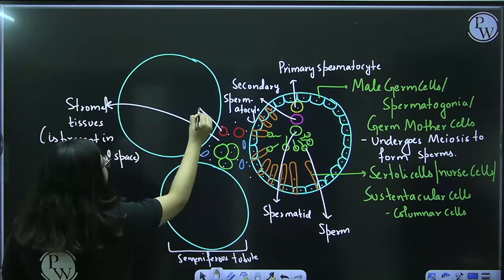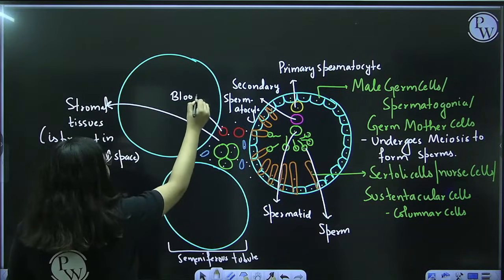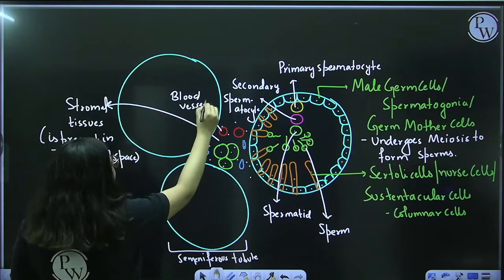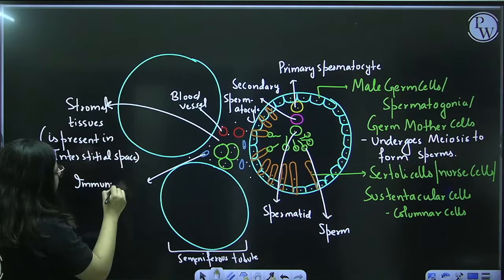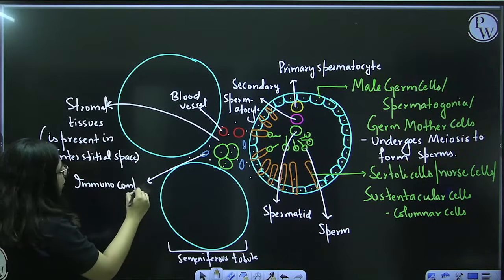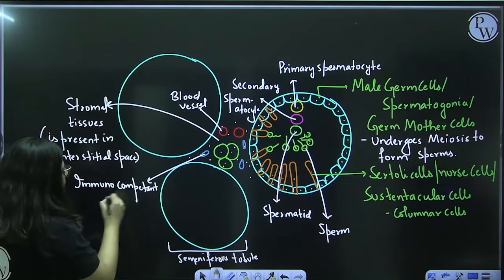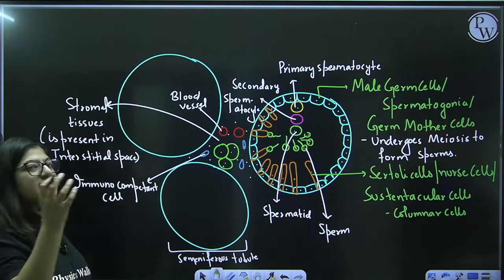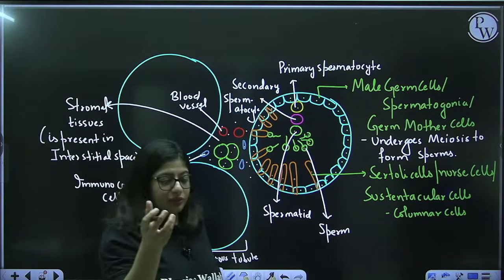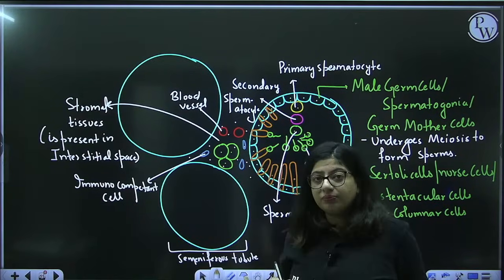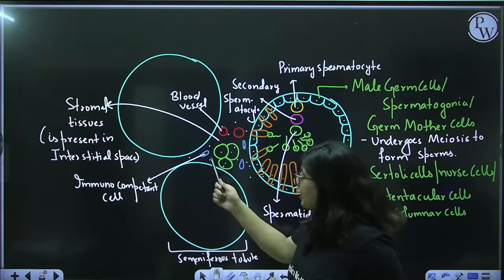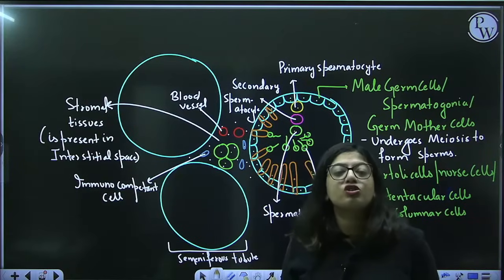So, these are what? Blood vessel. These are immunocompetent cells. Immuno means immunity, competent means they are ready to kill someone. So, these are the immune cells that are needed. Why? Somehow, if through blood the microbes enter, we want to kill it. So nature has already given you some immune cells or soldiers.